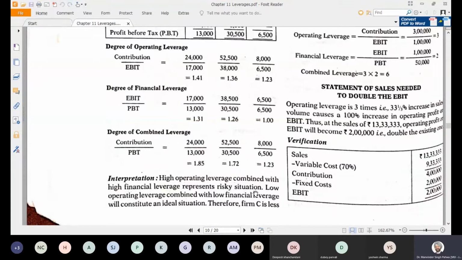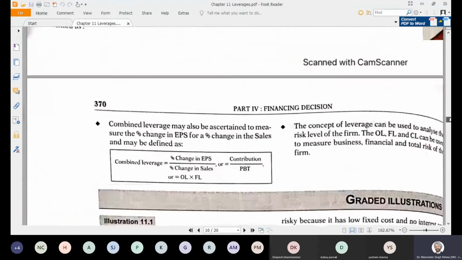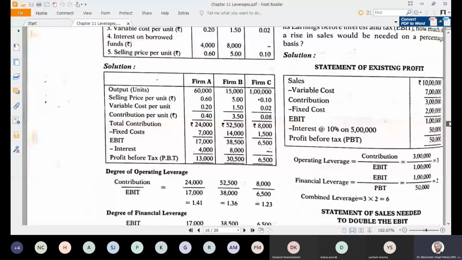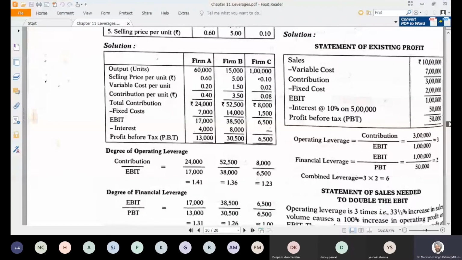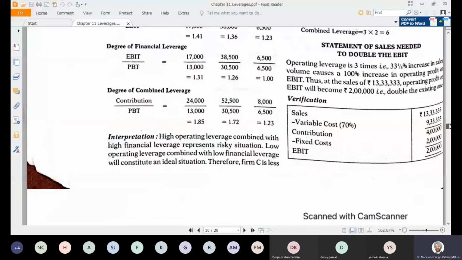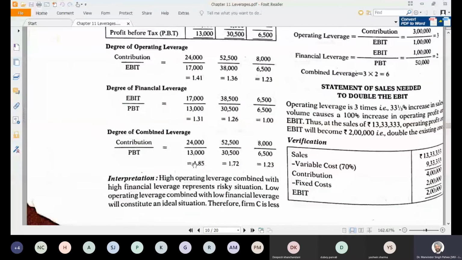Low operating leverage combined with low financial leverage will constitute an ideal situation, and therefore firm C is less risky. Why? Because the interest is 0 and the financial leverage is also 1. Now, if you see this position, the riskiest firm is firm A. The second firm is at a moderate level, and the less risky firm is firm C.